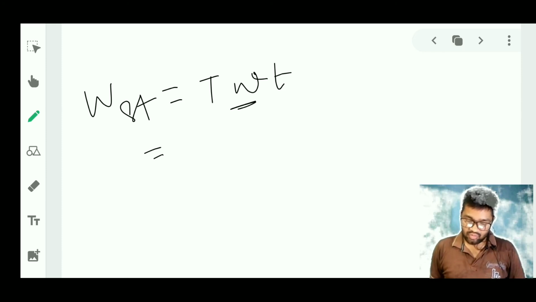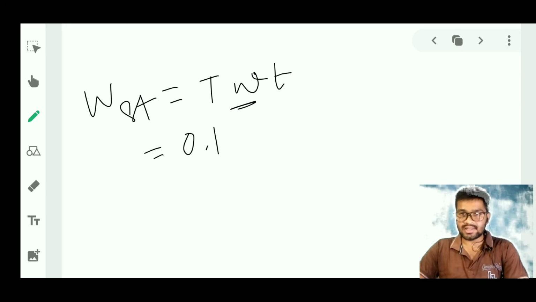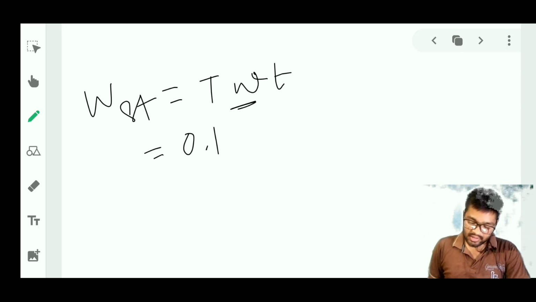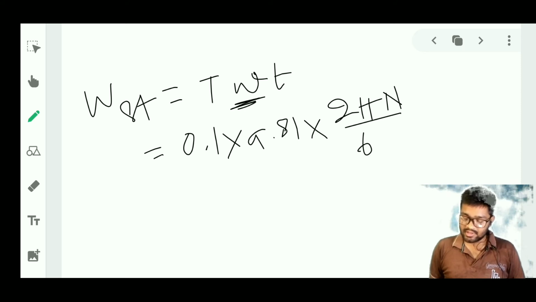T is given to us, that is 0.1 kgf meter. We have to convert that kgf meter into Newton meter, so I have to multiply by 9.81, and it will be converted into Newton meter. Omega we can write in terms of 2 pi n divided by 60, and n is given to us, that is 500 rpm. Let us write that down over here.